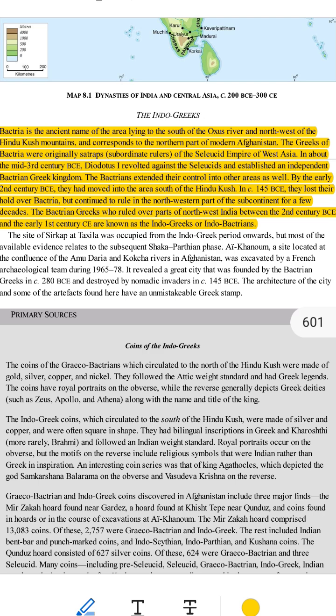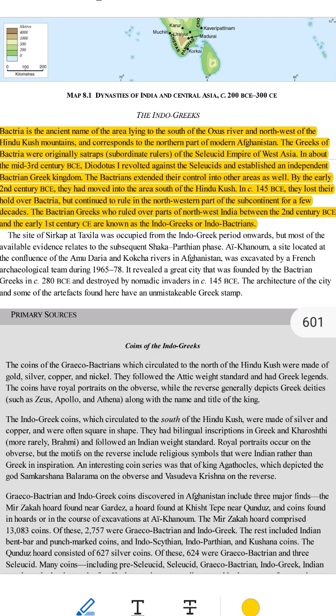Who were the Indo-Greeks? The Bactrian Greeks who ruled parts of India are called Indo-Greeks. Indo means India, and Greek refers to their Greek origins. They ruled from the 2nd century BCE to the early 1st century CE. During this time, they mixed Greek and Indian cultures.